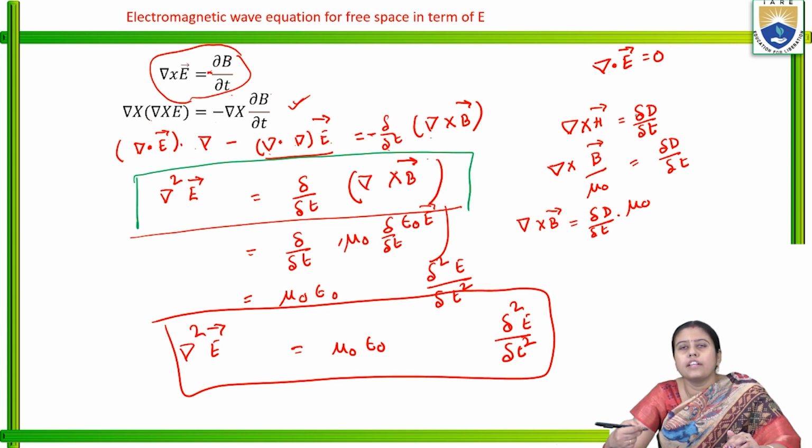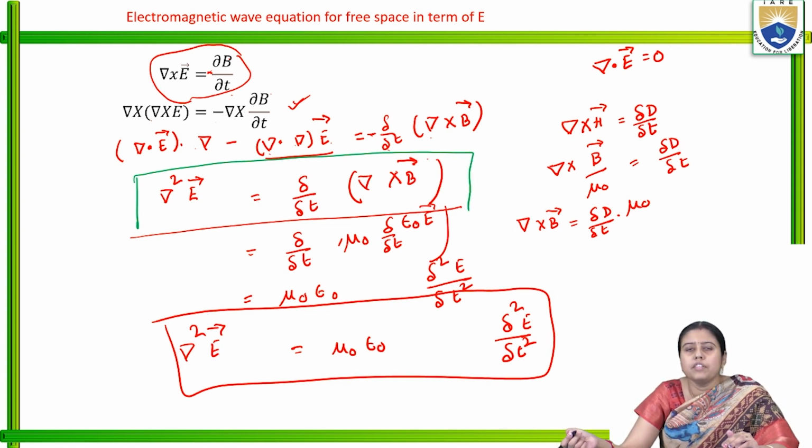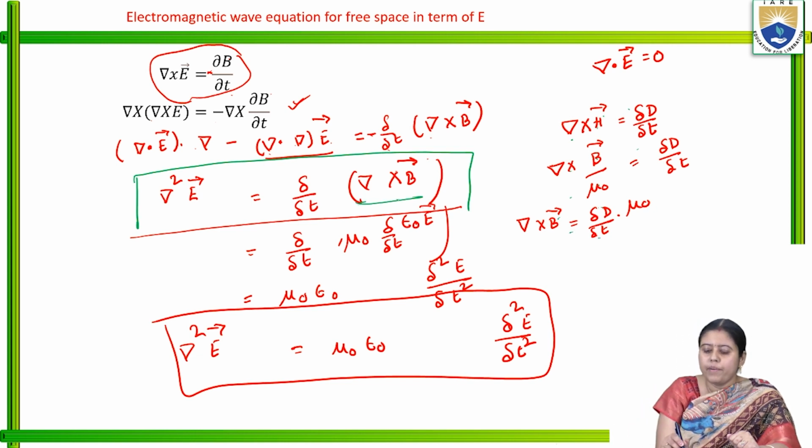Now we go to the next equation, which means Maxwell's fourth equation. What do we get in Maxwell's fourth equation? Grad cross H is equal to del D by del T. So grad cross H means grad cross B by mu naught is equal to del D by del T. So grad cross B is equal to mu naught del D by del T. In the place of grad cross B, we write mu naught del by del T of epsilon naught E. So it comes mu naught epsilon naught del squared E by del T squared.